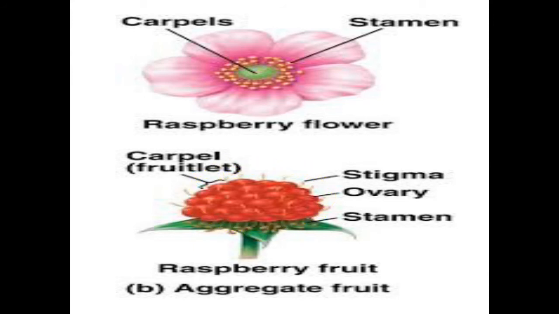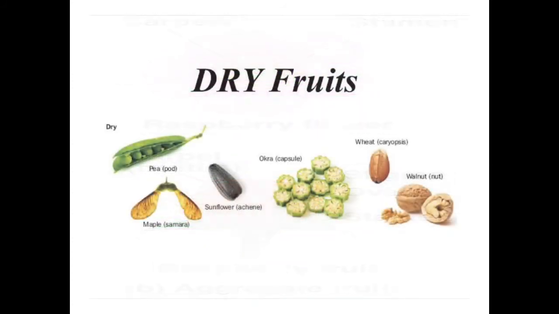In case of simple fruit, in the same flower, only one single ovary or united carpels form the total fruit. But in case of aggregate fruit, these carpels were not united before, they were separated, they were free, but after fertilization they become united and form the total fruit. That's why the name is aggregate fruit.